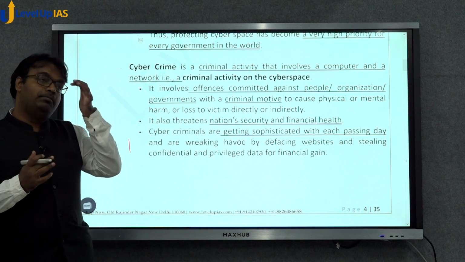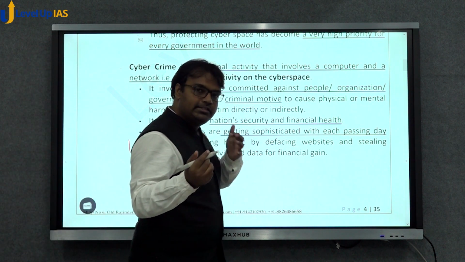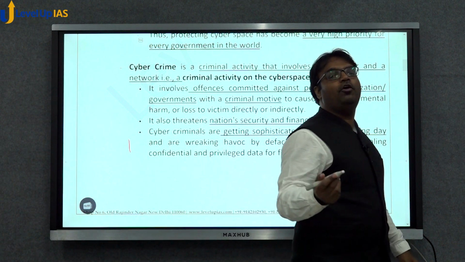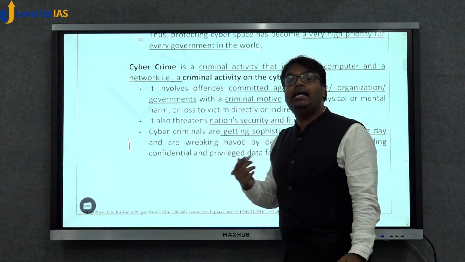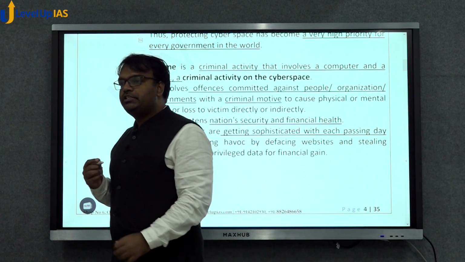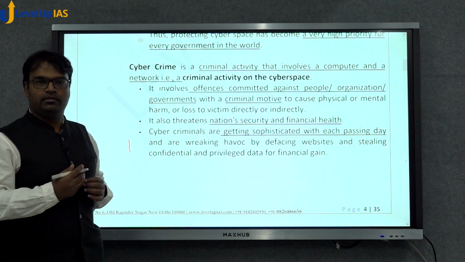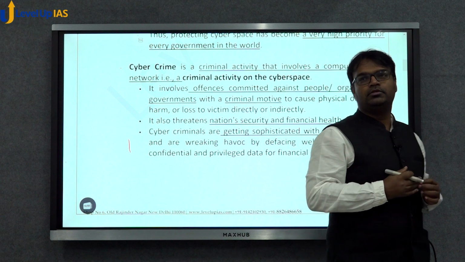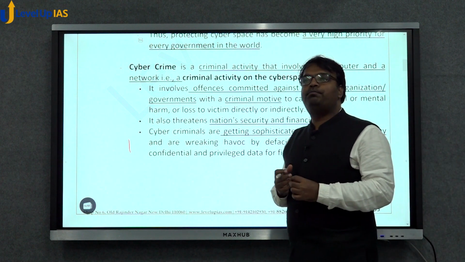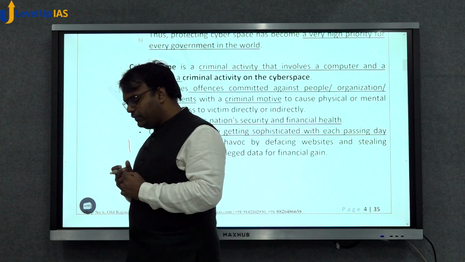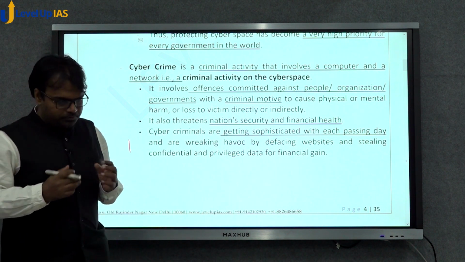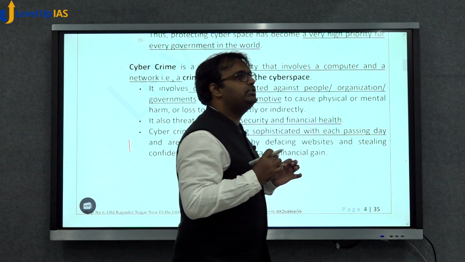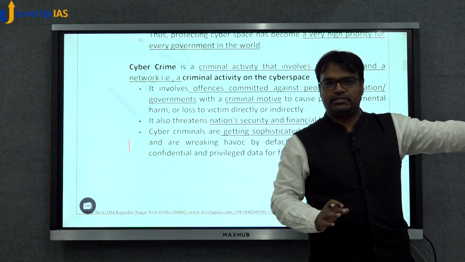In India also, before the Shreya Singhal case, there was section 66A of the IT Act which criminalized sending a message which was creating problems for others, or which was unpleasant for someone else.